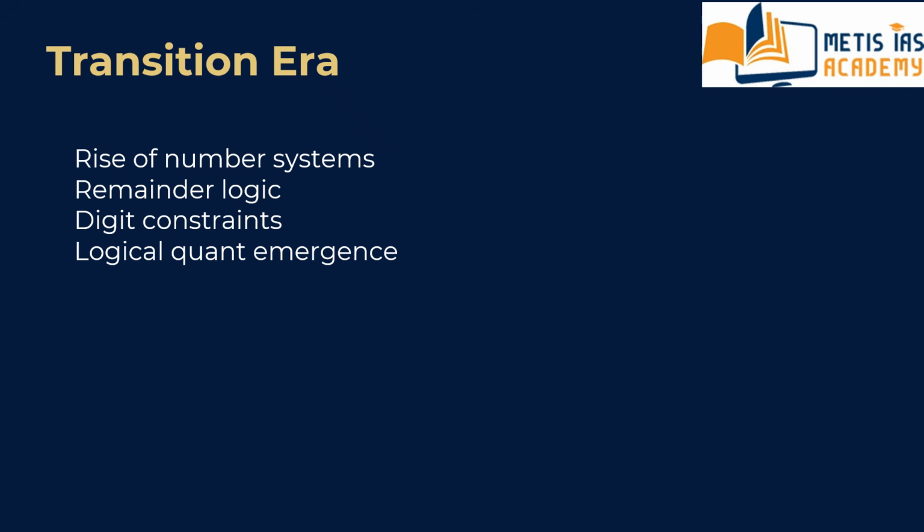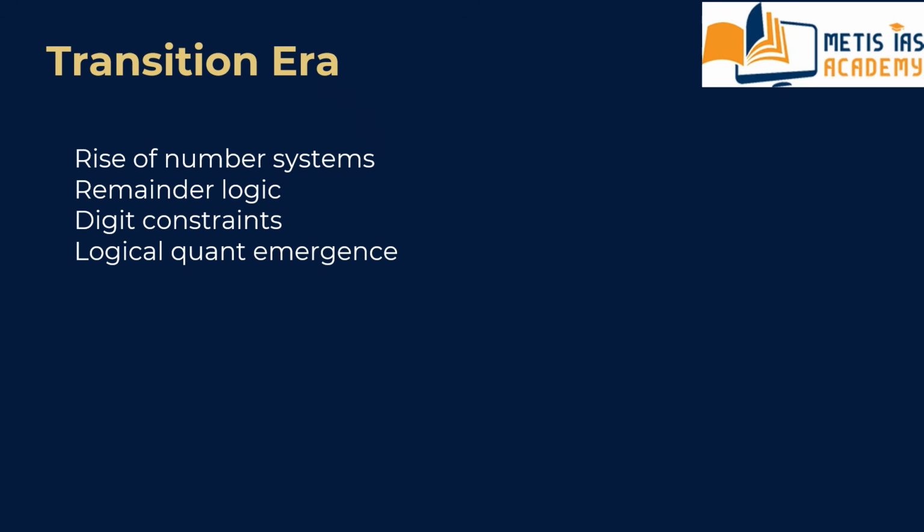Next, we move ahead to phase 2, that is the transition era from 2017 to 2020. Around 2017, something interesting began to happen. Traditional arithmetic started declining slightly.